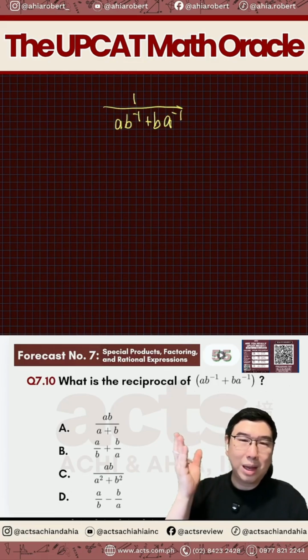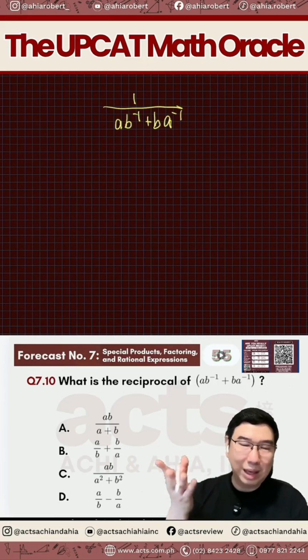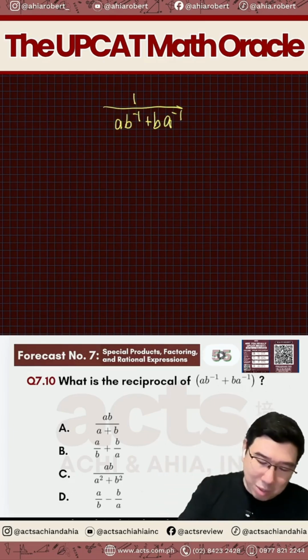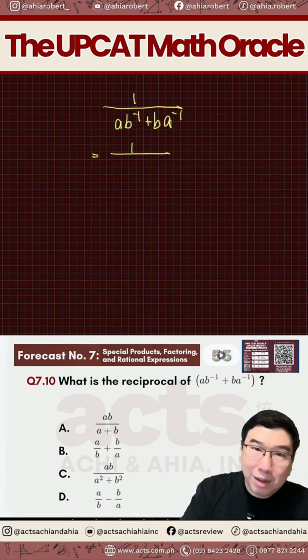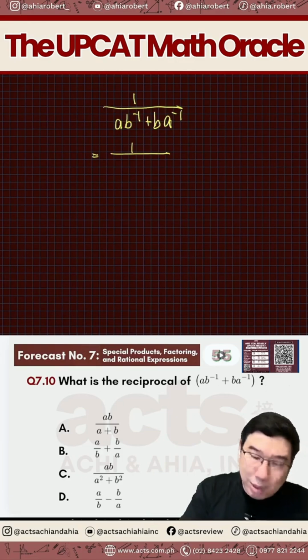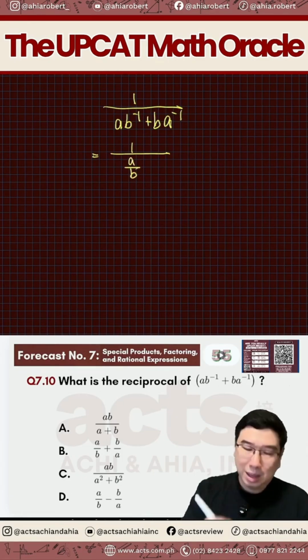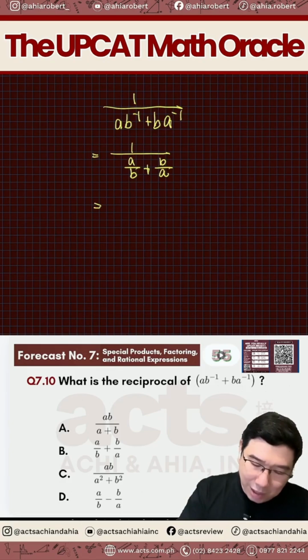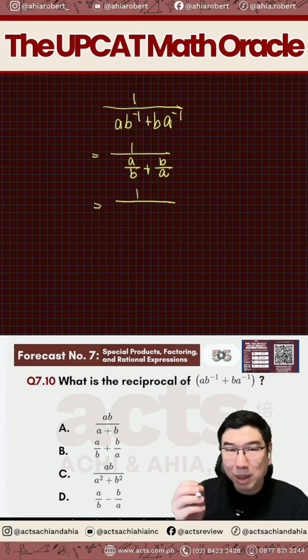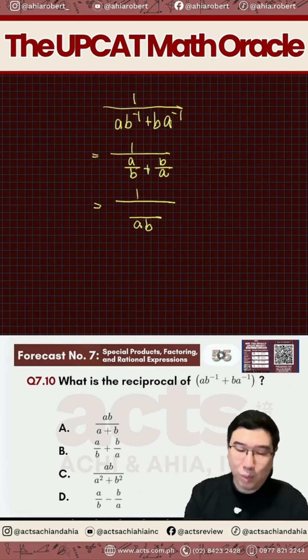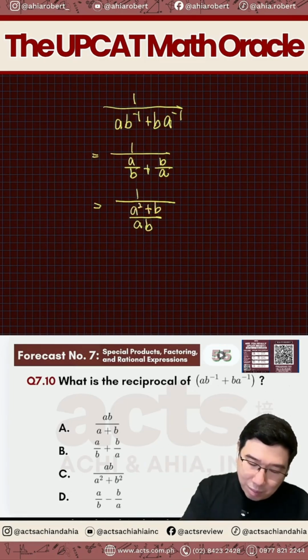Personally, I don't like to have the negative exponent in dealing with this. So, let's remove the negative exponent by making them to become fraction. Okay? So, paano mangyari dyan? So, that will become b to the negative 1. That means b mapupunta sa denominator. So, from a times b to the negative 1 will now become a over b. And dun sa other side naman, magiging b over a. Then, we try to simplify your denominator. The LCD of a and b will simply be your ab. So, numerator of each of those will now become a squared plus b squared.